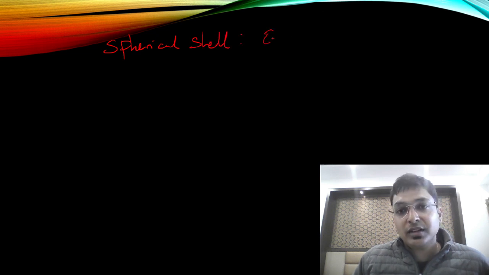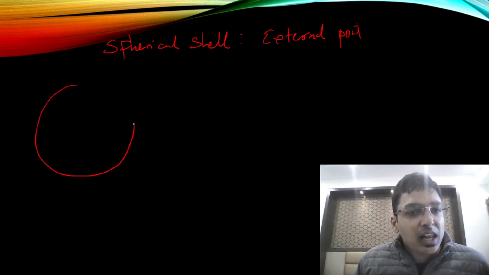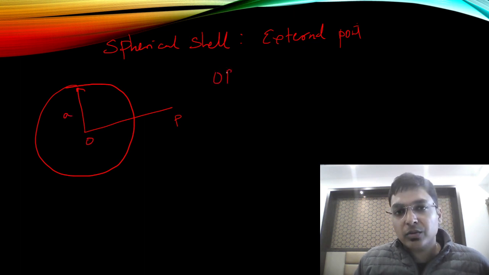Now we'll go for a spherical shell, external point. This is also very easy. Suppose there is a shell, and this is the point P. This is R, this is a, and this OP is R. OP is how much?